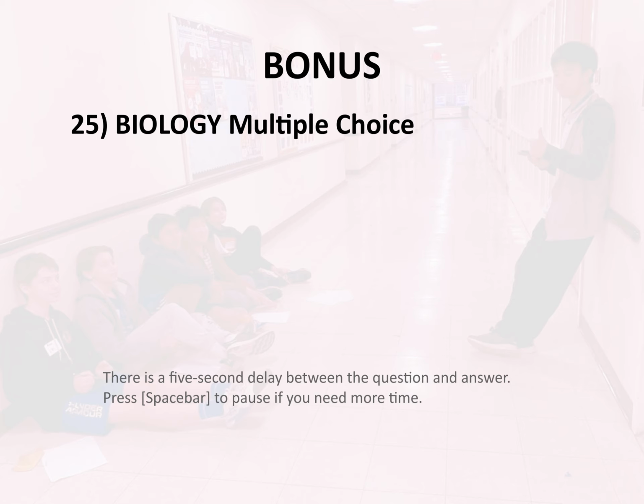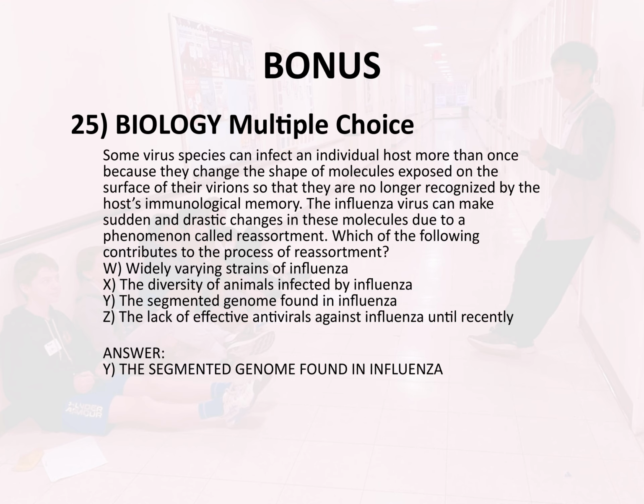W. Widely varying strains of influenza. X. The diversity of animals infected by influenza. Y. The segmented genome found in influenza. Z. The lack of effective antivirals against influenza until recently. Answer. Y. The segmented genome found in influenza.